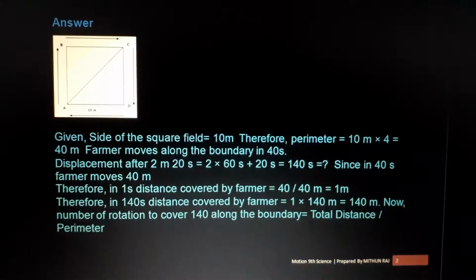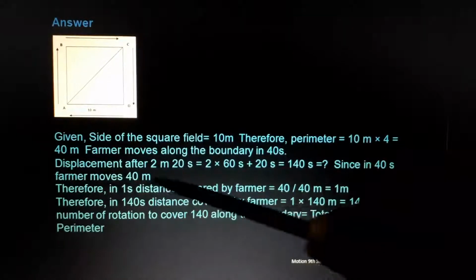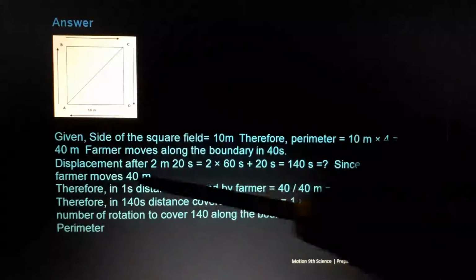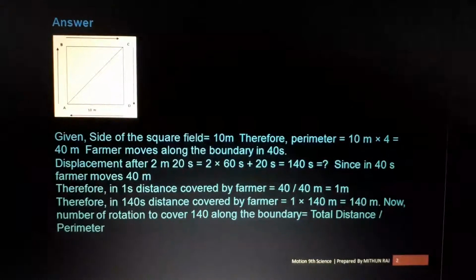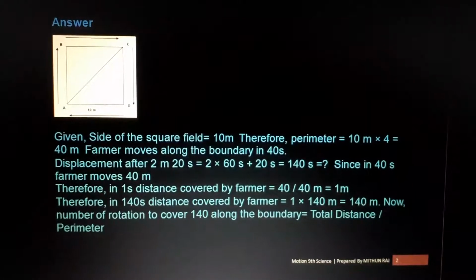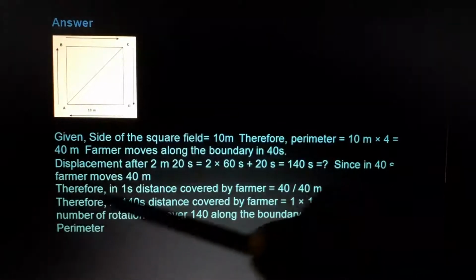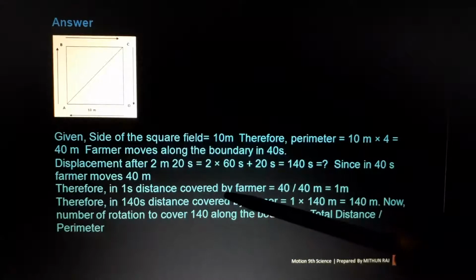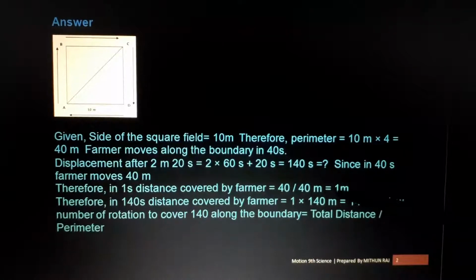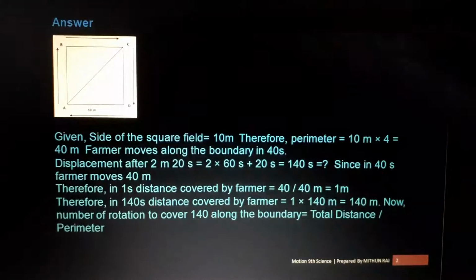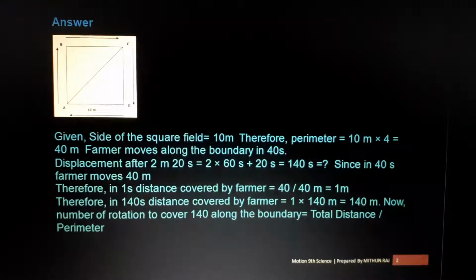So let us see, the total distance covered by the farmer in 2 minutes 20 seconds we need to find. What we know? We know that in 40 seconds the farmer covered 40 meters. Therefore in 1 second, how much distance did the farmer cover? 40 by 40 is equal to 1 meter. The entire boundary of this field is 40 meter. He took 40 seconds to cover that. That means for 1 meter, how many seconds? 40 by 40, 1 second.